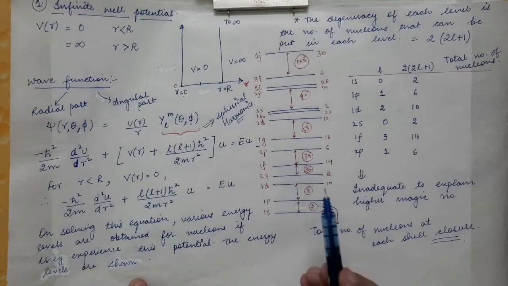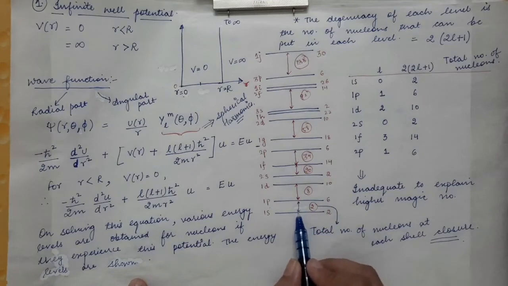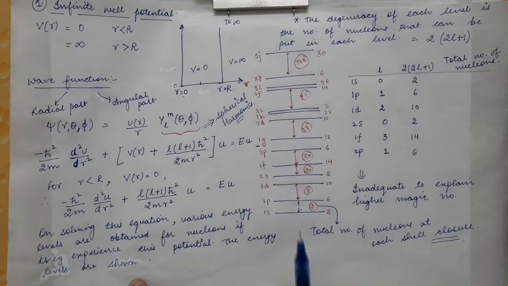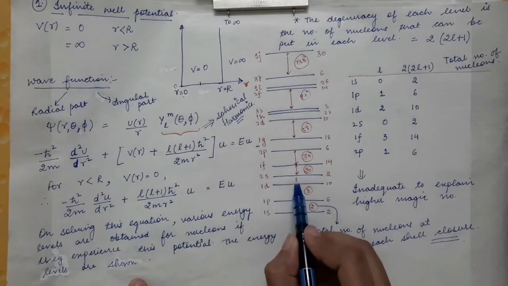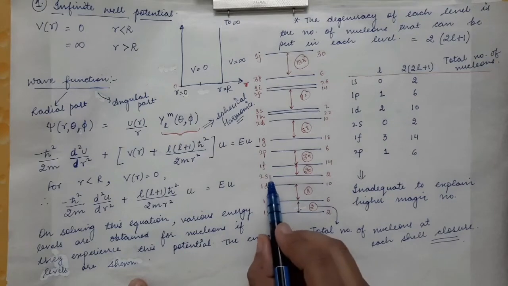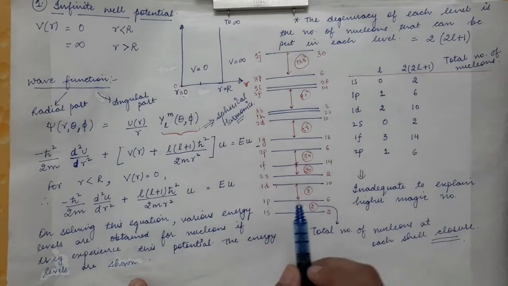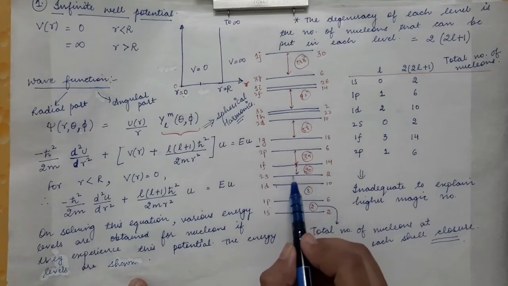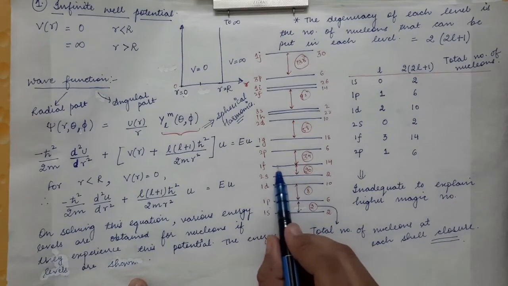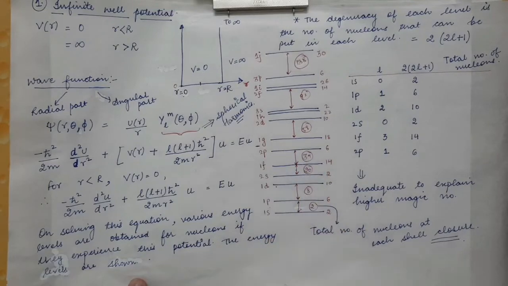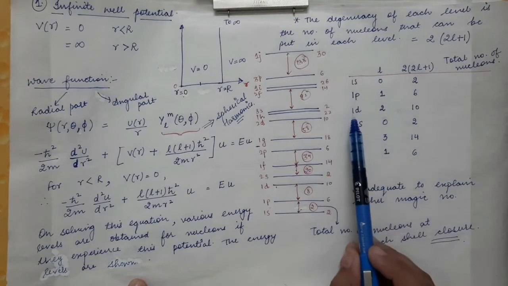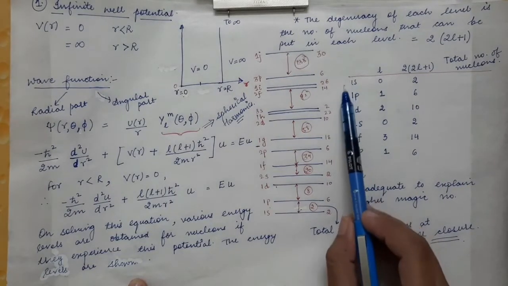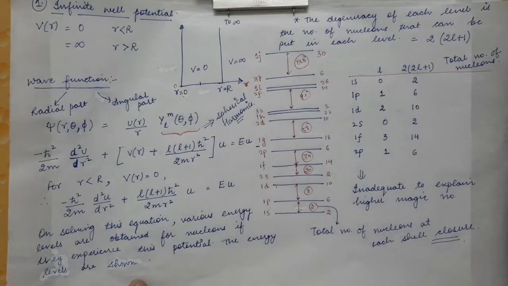Where a shell is completed, it is shown by an arrow sign. Here the gap is very high, so this is one shell and this is another shell. Then again the gap is high, which is shown by this arrow. For these two levels, no arrow is shown, which means these two levels form one shell. Then again there is a high energy gap, so this is another shell, and again this is another shell. So the levels that we get are: the first lowest level is one shell, then 1p, 1d, 2s, 1f, 2p. These levels you have to remember for your exam.